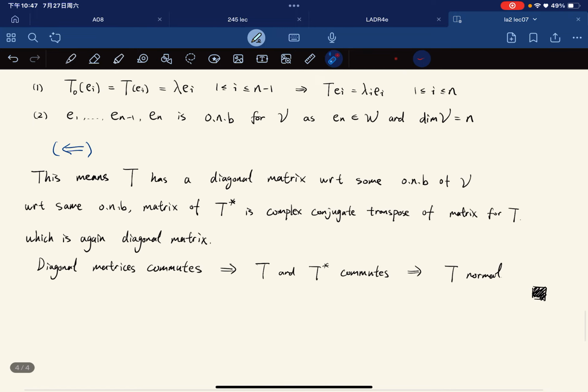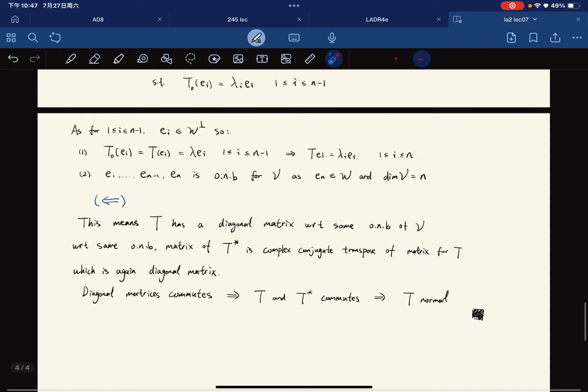And yeah, this is everything for the complex spectral theorem. And I'll see you guys next time.